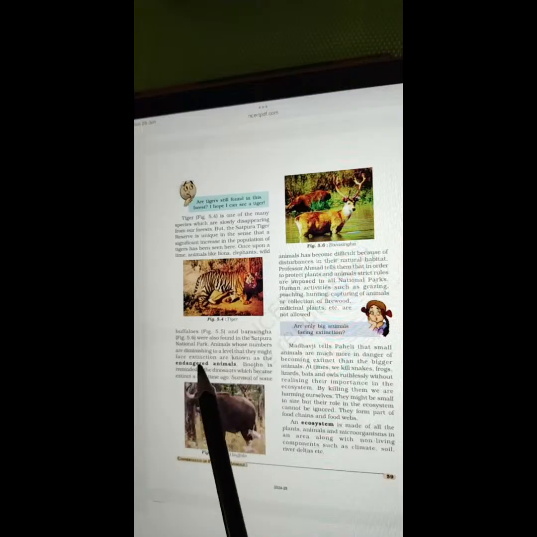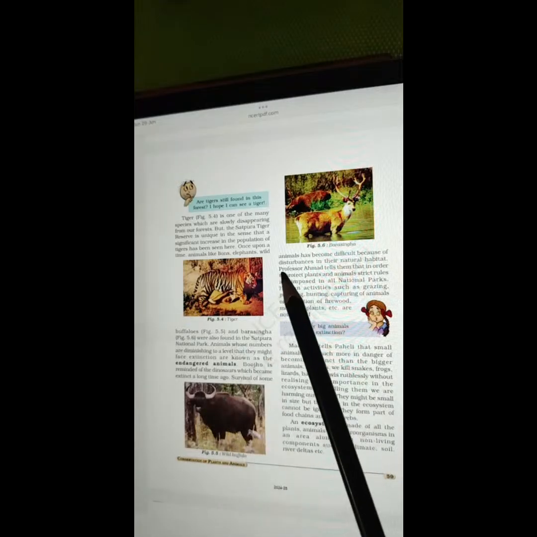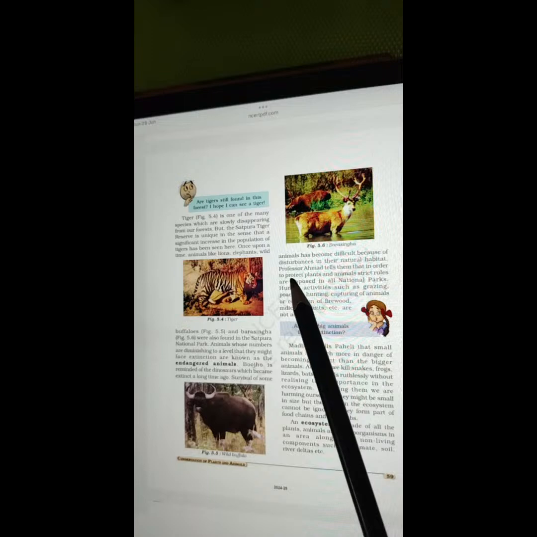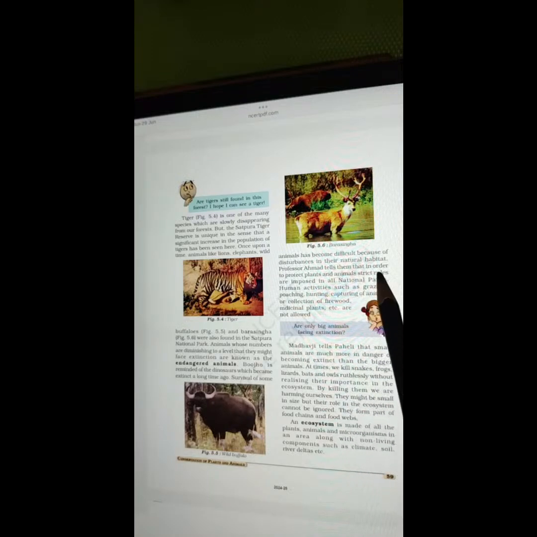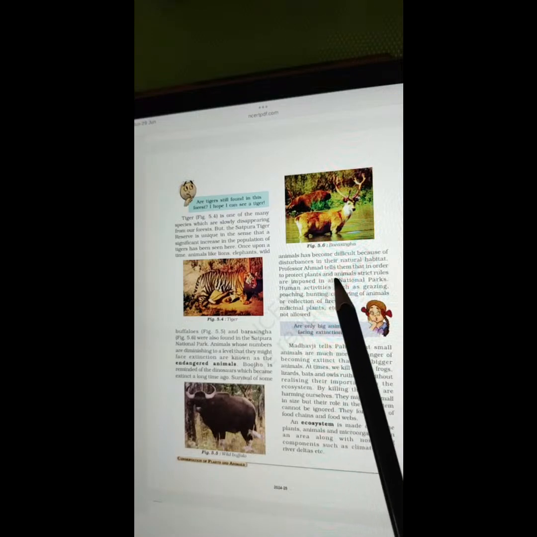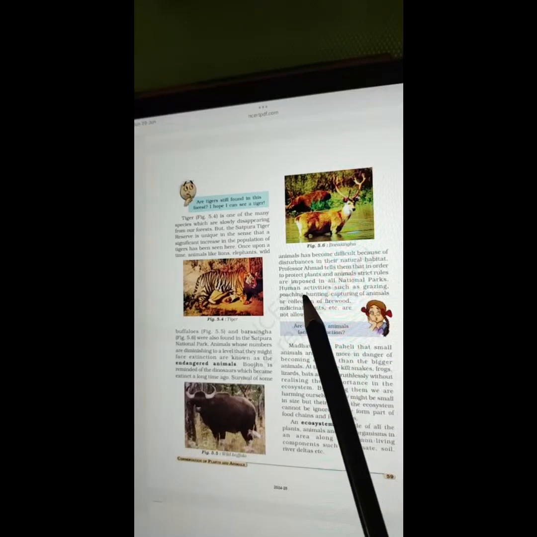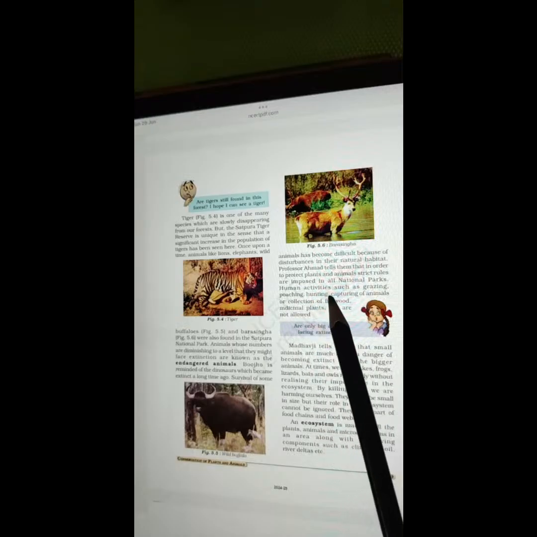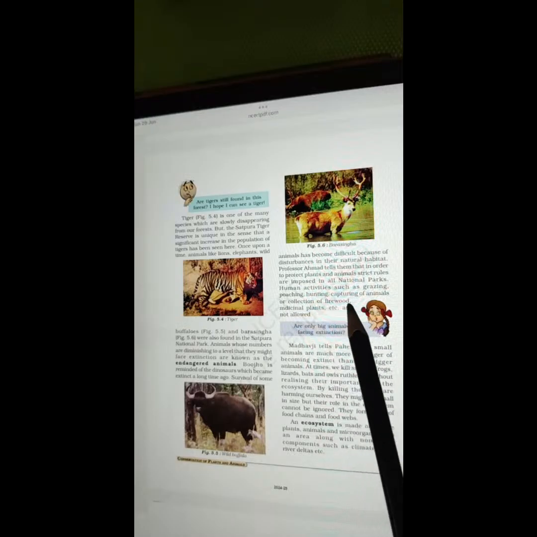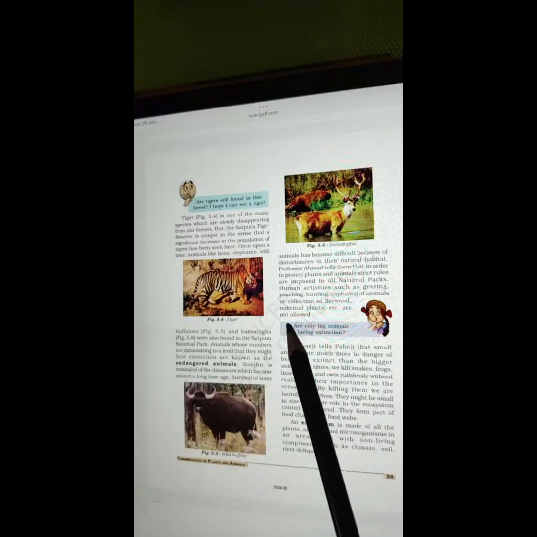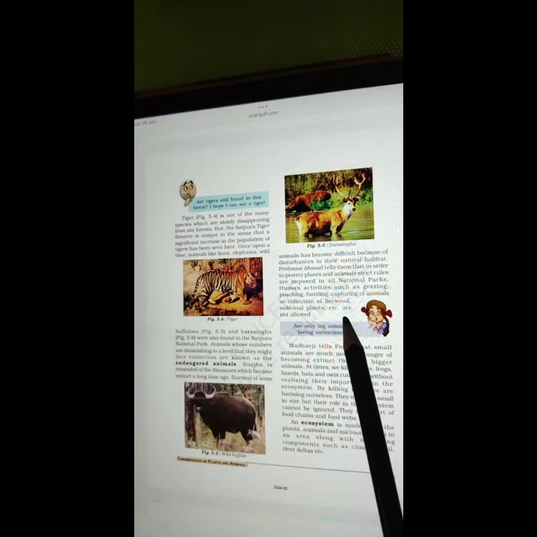Animals whose numbers are diminishing to a level that they might face extinction are known as endangered animals. Bojo is reminded of the dinosaurs, which became extinct a long time ago. Survival of some of the animals has become difficult because of disturbances in their natural habitat. Professor Ahmed tells them that in order to protect plants and animals, strict rules are imposed in all national parks. Human activities such as grazing, poaching, hunting, capturing of animals, or collection of firewood and medicinal plants are not allowed.